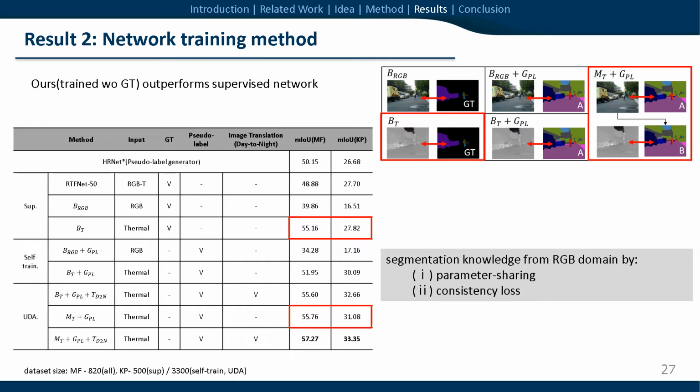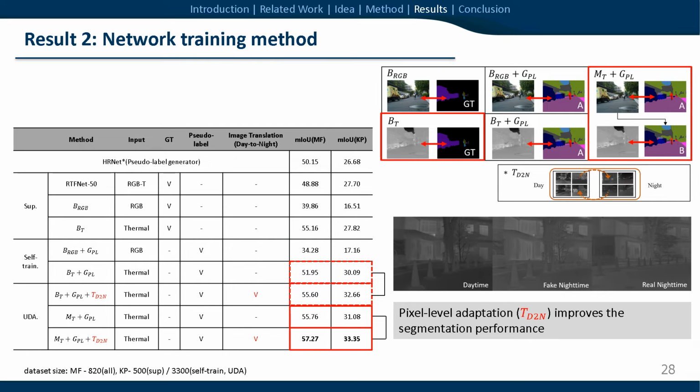This demonstrates one of our assumptions. Domain adaptation from the RGB domain can improve the segmentation performance for the target thermal domain. Also, pixel-level adaptation for learning nighttime representation improves performance. Therefore, our final model consists of multispectral domain adaptation and pixel-level adaptation.